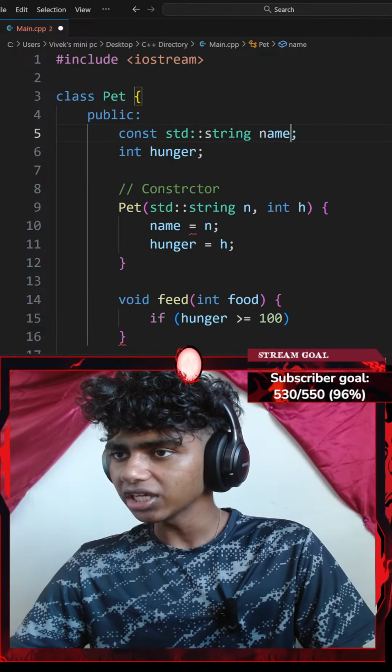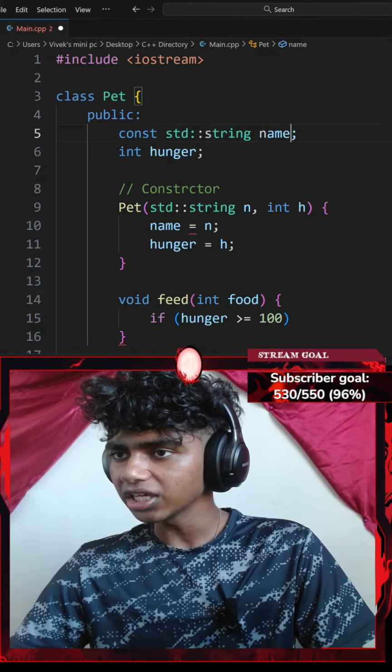So if my hunger is less than 0, I set it to be 0. Else if my hunger is greater than or equal to 100, I decrease my hunger by my food. Lastly, else I say you're full. Let me go ahead and add a standard console output with an insertion operator here as well. This is going to say something like, okay, fed, and then I'll go with another insertion operator of my food parameter.